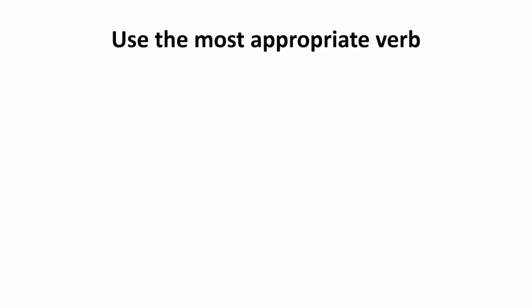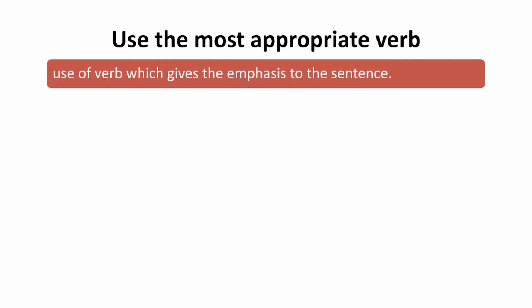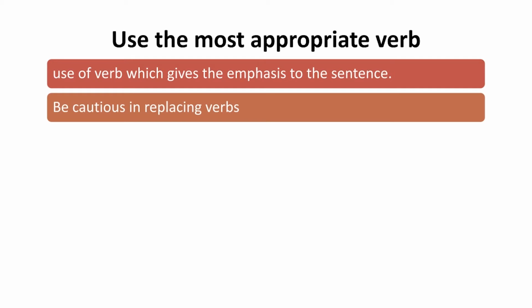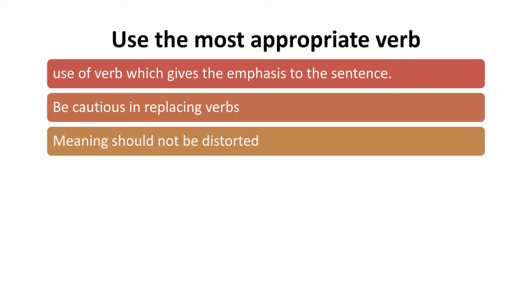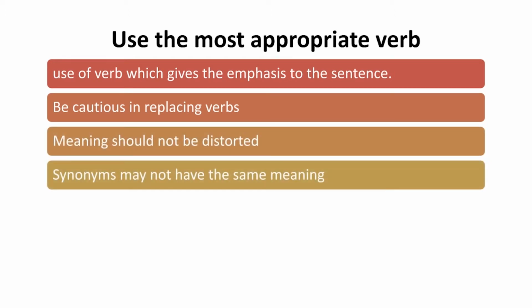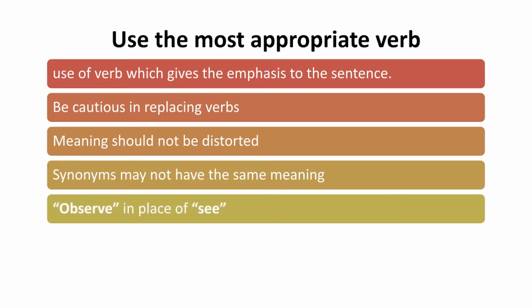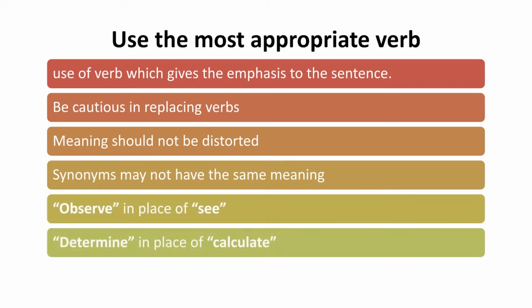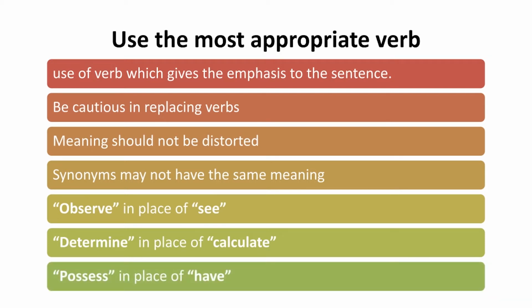It is the use of the verb which gives emphasis to the sentence. But be cautious in replacing the verb for emphasis. The meaning should not be distorted. Synonyms do not have the same meaning. For example, observe in place of see, determine in place of calculate, possess in place of have. So, use the most appropriate verb.